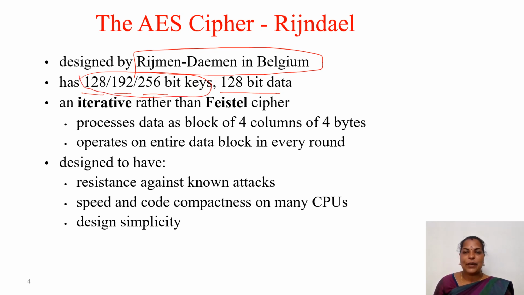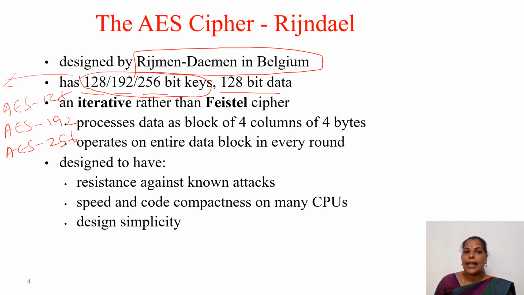In DES, we know that only 16 rounds are there, and it follows the Feistel cipher structure. AES is also a block cipher, but it does not follow the Feistel cipher structure. It has its own structure. If a 128 bit key is used, we can call it AES 128, and based on the key size we can give the name. Then AES 192 is there, and AES 256 is there. So these are the different variants of AES.